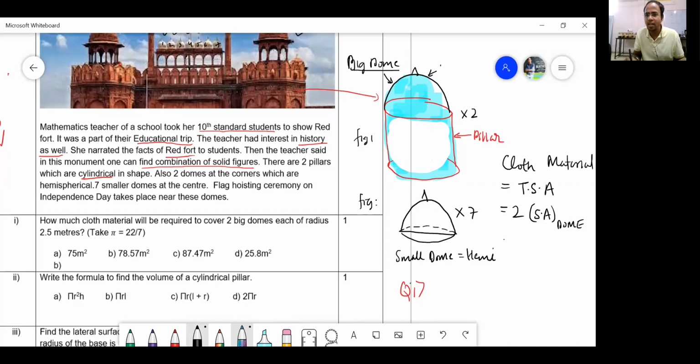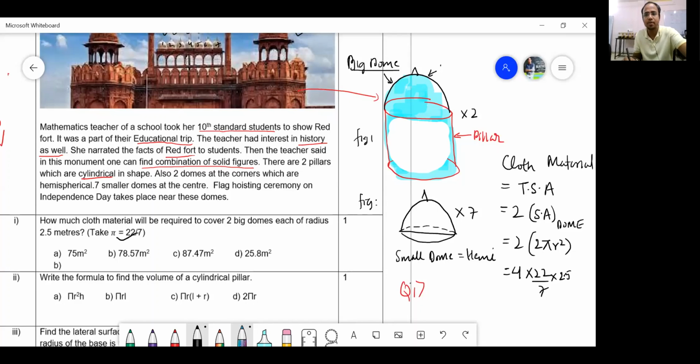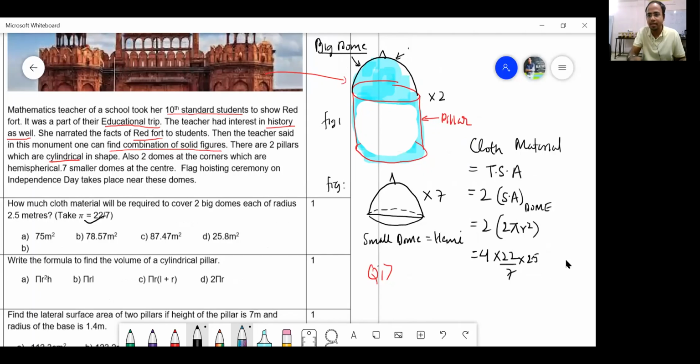What is the surface area of a dome? It is nothing but half of a sphere. Half of a sphere is 2 pi r square. Agreed or not? The answer is 78.57. Excellent. So this is 4. What is pi? Pi is 22 by 7. And what is r square? The radius is 2.5, multiplied by 2.5. So the answer is 78.57.